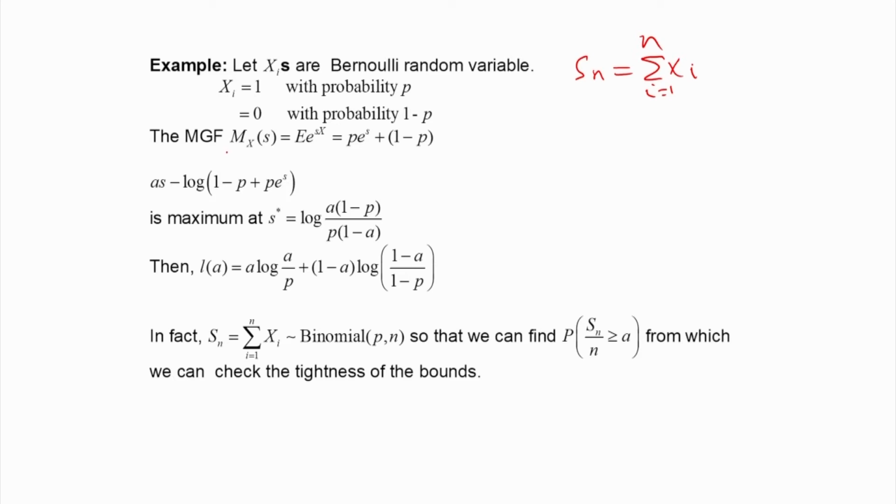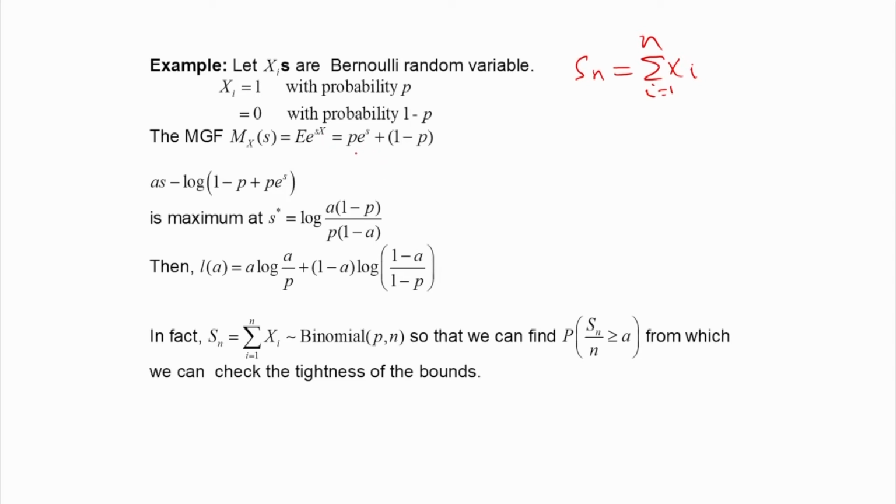So, what will be the MGF Mx of s? This is the expectation of e to the power sx. So, with probability p, it will be e to the power s into 1, that is p into e to the power s, plus with probability 1 minus p, into e to the power s times 0, that is equal to 1.